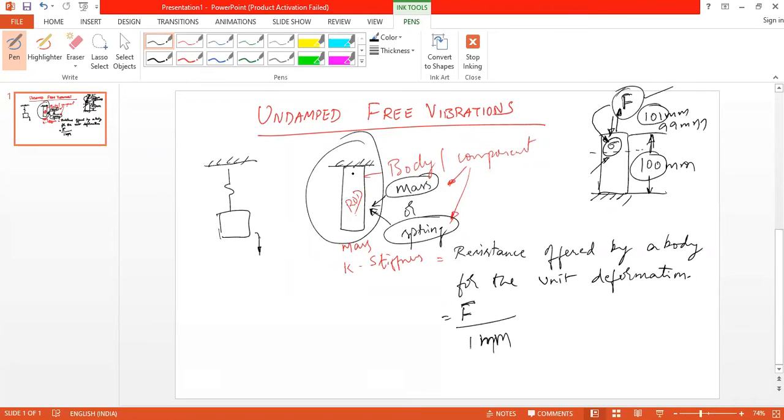But for simplification, and to solve the problem, we represent a physical component as a spring and mass. This spring doesn't have any mass, and this mass doesn't have any stiffness. That is the assumption we make. Is it clear? Yes, sir.